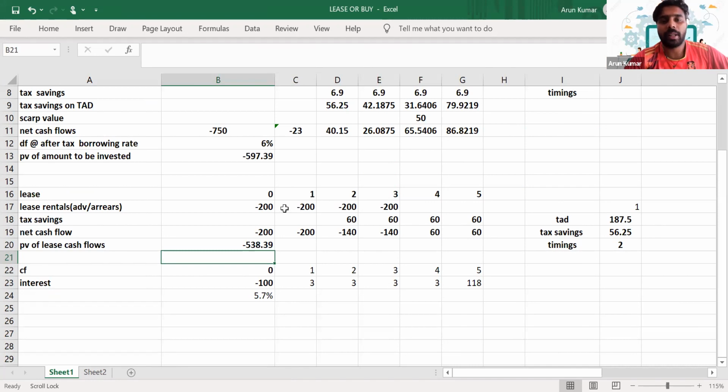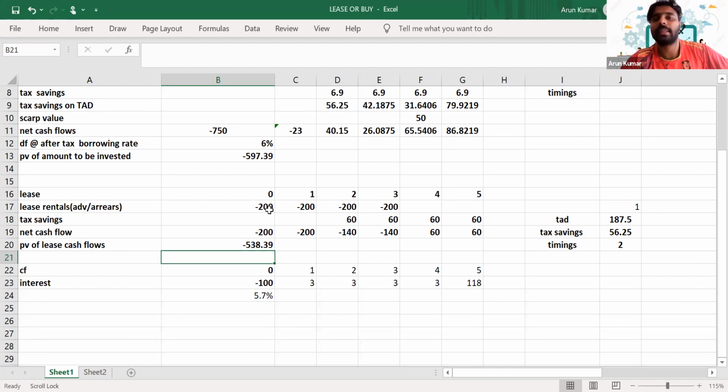So whether it is advance or arrears, if the tax is paid in arrears, the tax cash flow impact will happen from year two. That's something you have to note every time. Because even though the 200 is a cash flow shown in year zero, the tax authority will consider it as an expense for year one.